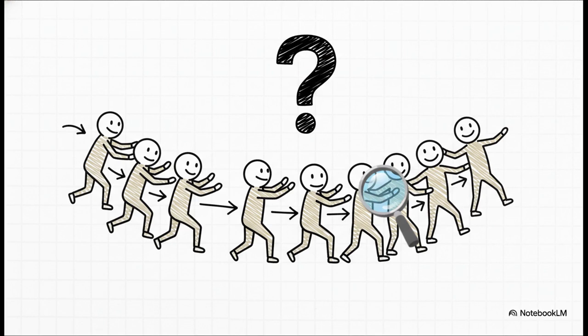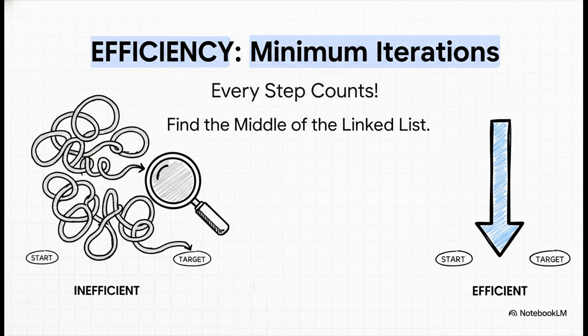So this chain of data has a name in programming. It's called a linked list. And the best way to think about it is like a conga line, right? Each person in the line only knows who's directly in front of them. You can't just peek ahead and see how many people are in the line. To figure that out, you have to start at the front and tap every single person on the shoulder one by one. Now, here's the catch that turns this from a simple task into a really interesting puzzle.